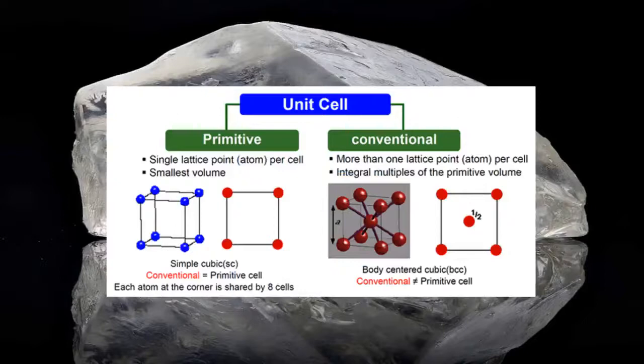A primitive cell is the smallest type of unit cell which contains only one lattice point per unit cell. Example: simple cubic. Non-primitive cell. If there is more than one lattice point in a unit cell, it is called a non-primitive cell. Example: body centered cubic and face centered cubic.